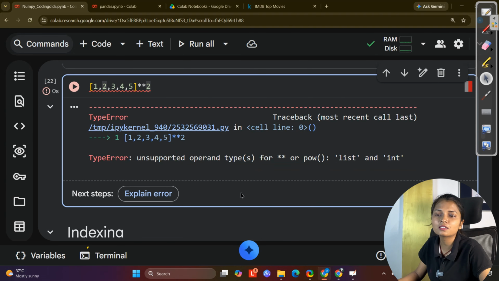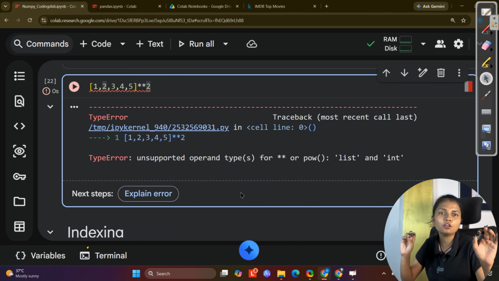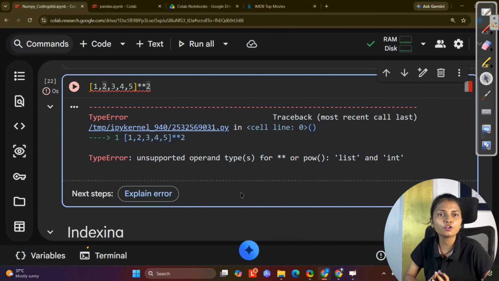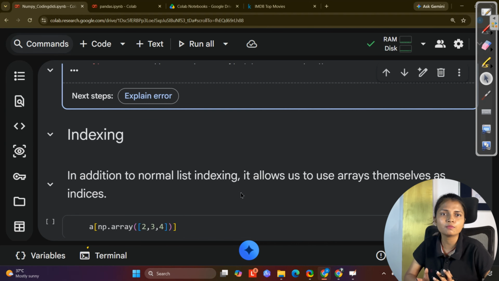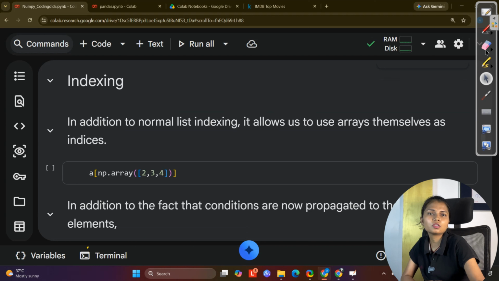That's how list works. But when it comes to array, it doesn't work like that. Now you cannot perform to the power because list and integers are two different values, and to the power of something there is no substitution related to alphanumerical stuff, right? So in alphabets, when you want to repeat something, we have to perform two times, three times, five times, right? So that comes times. But when it comes to the power, we cannot do anything on the alphabets, right? Same thing happens on the list.